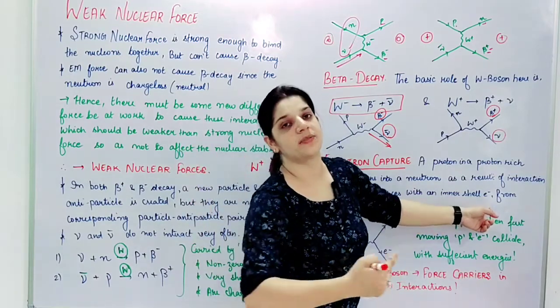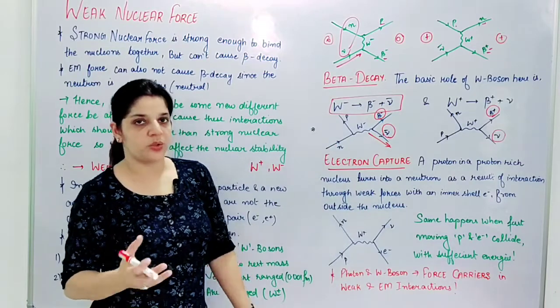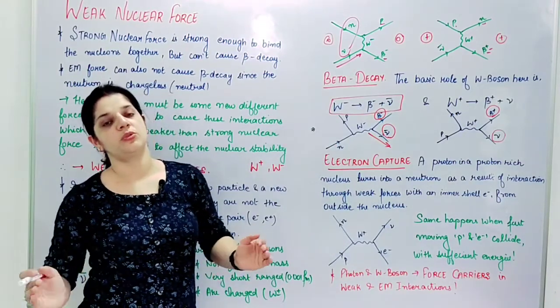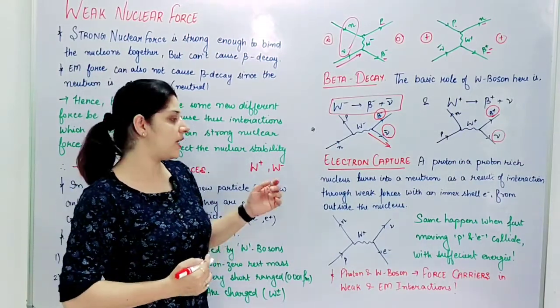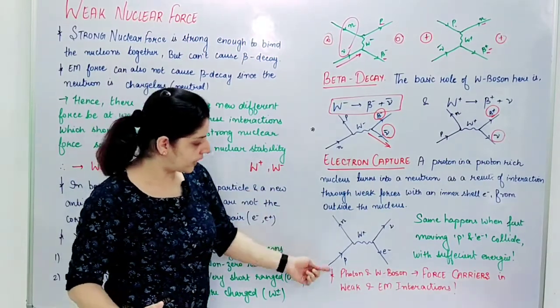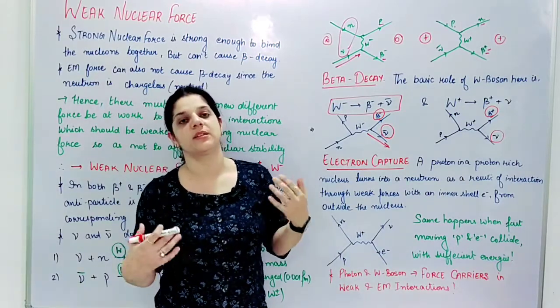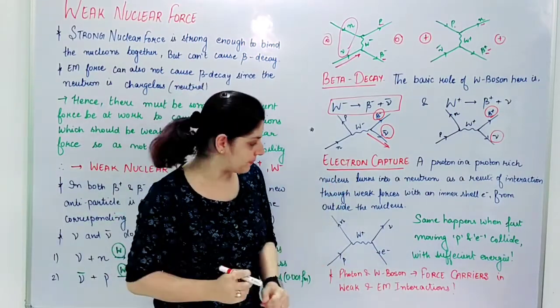The shell nearest to the nucleus, its closest electron from outside the nucleus, the proton rich nucleus will capture that electron into itself, and as a result it will turn into a neutron, right? So this electron here is being captured and the resulting interaction is taking place.